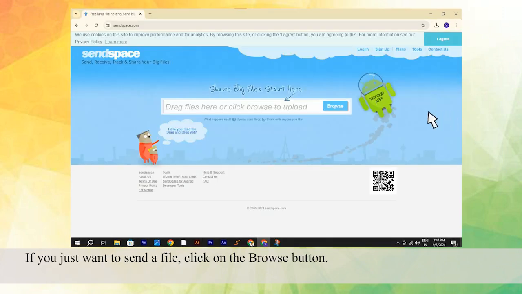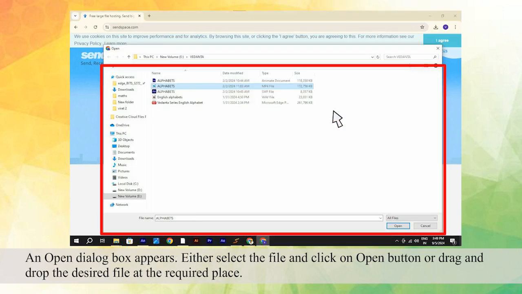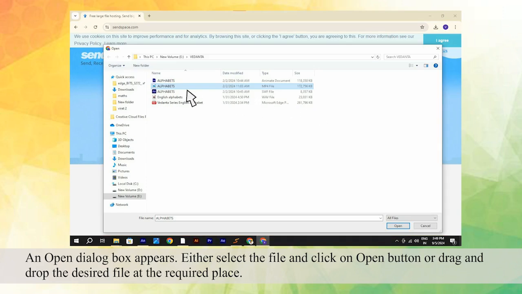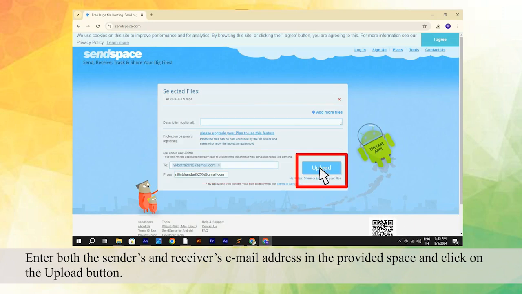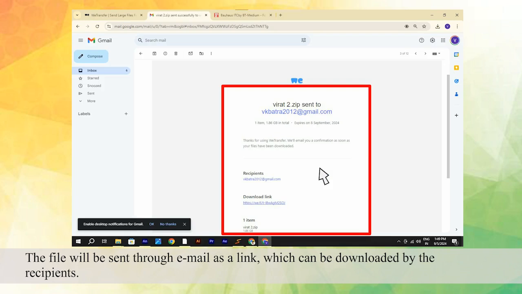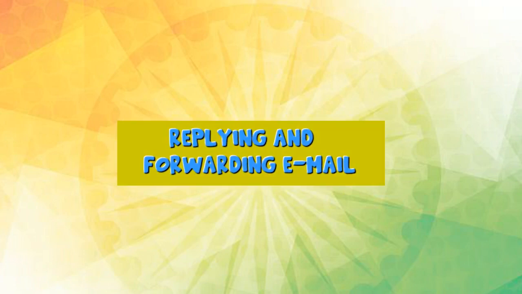If you just want to send a file, click on the Browse button. An open dialog box appears. Either select the file and click on Open button or drag and drop the desired file at the required place. Enter both the sender's and receiver's email address in the provided space and click on the Upload button. The file will be sent through email as a link, which can be downloaded by the recipients.